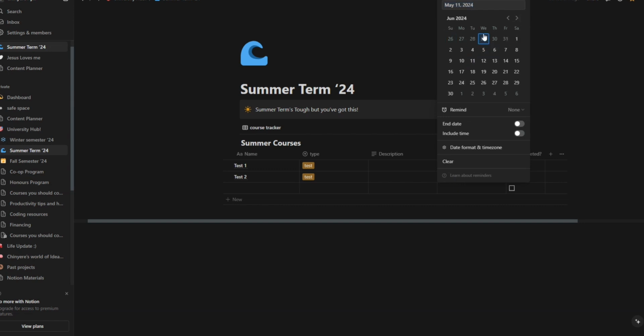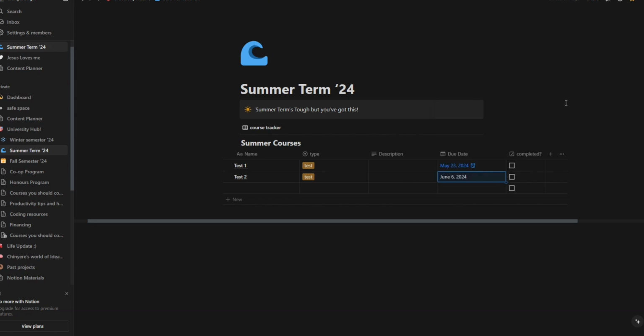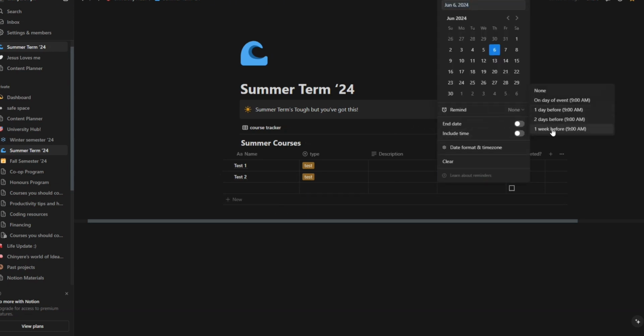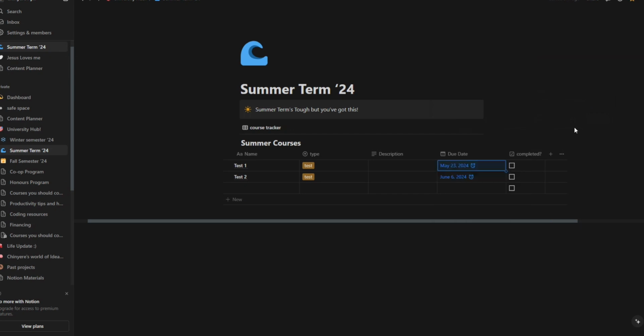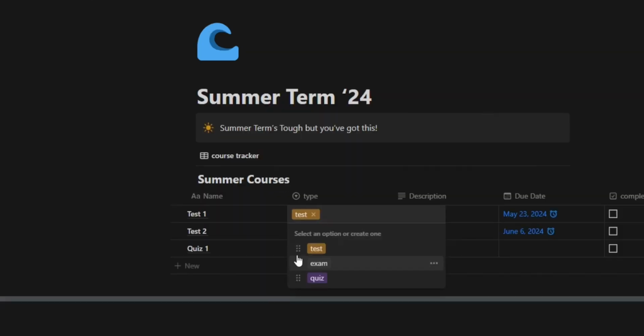Every column of your database needs its respective data type. So if you've set your type to text, then you can only put in text. If you set your type to select, then you're going to be able to select. You can create options to select. If you set your type to due date, you can only put due dates there. Checkbox, you can only check boxes.